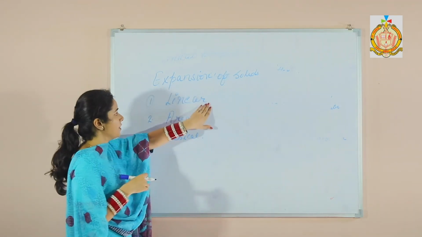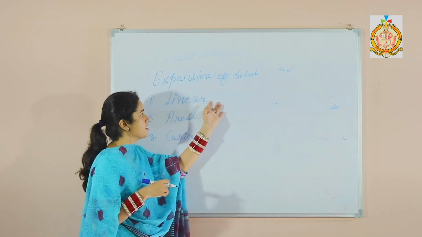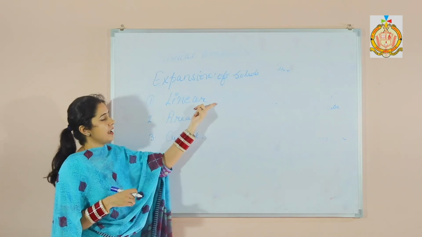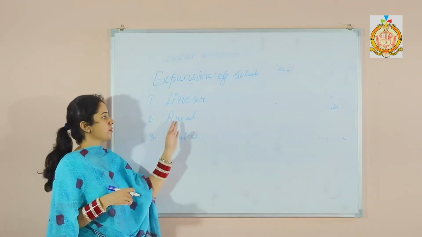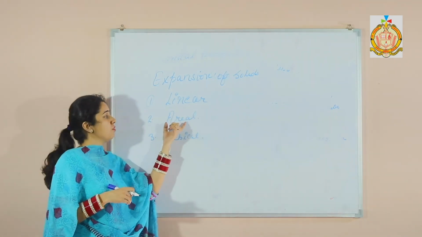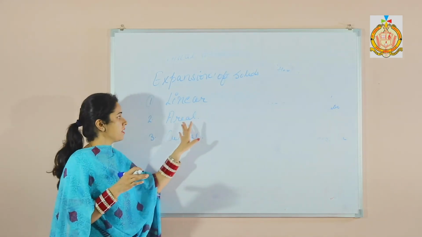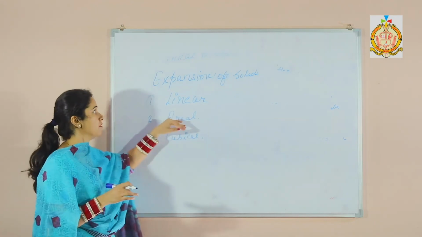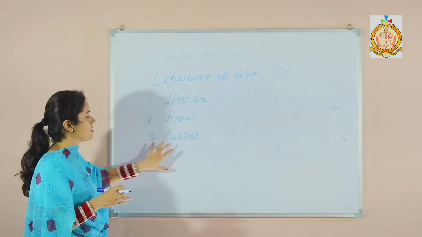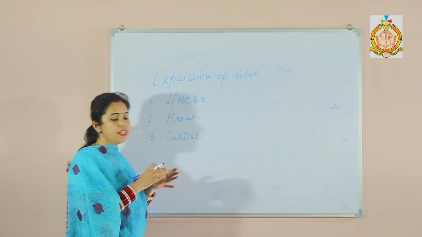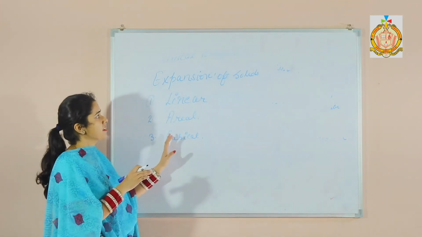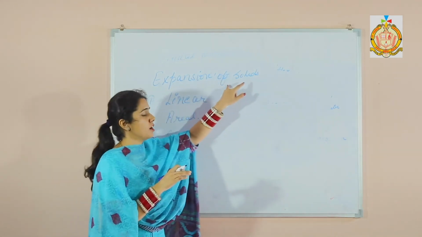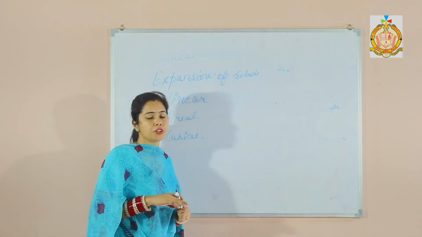When the length of the solid increases when heated, that is known as the linear expansion of solid. Second one is the aerial. When area-wise it increases after heating, it is known as the aerial expansion of solids. And the last one is the cubical, means when the volume of a solid increases when heated, that is known as cubical expansion of solid. So this is all about your chapter matter.